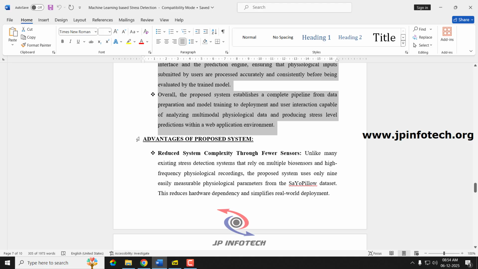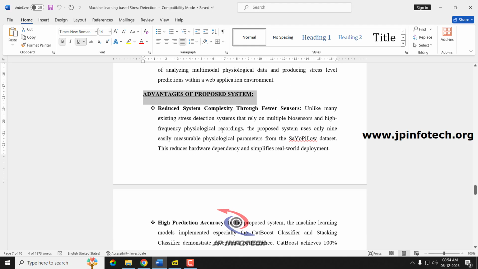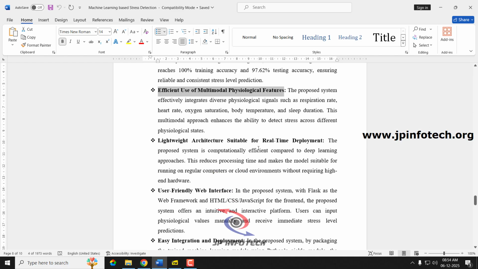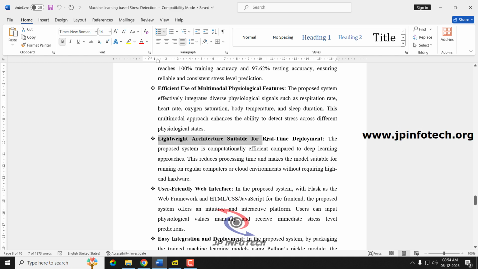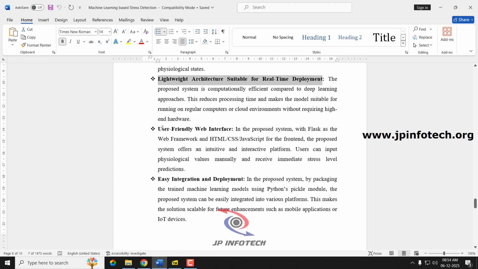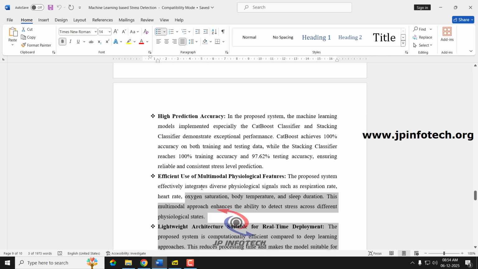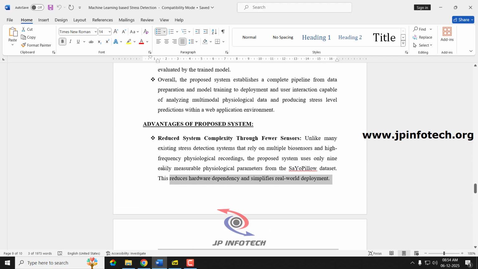Next, let us see the advantages of the proposed system. The main advantages are reduced system complexity through fewer sensors, high prediction accuracy, efficient use of multimodal physiological features, lightweight architecture suitable for real-time deployment, user-friendly web interface, easy integration and deployment, support for file-level stress classification, and cost-effective implementation. Each subheading is explained in detail.